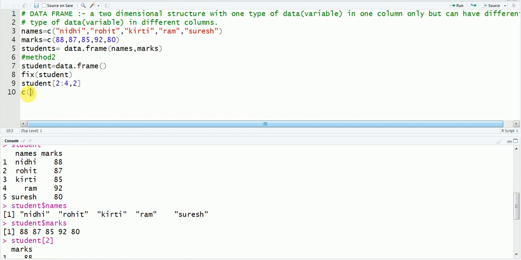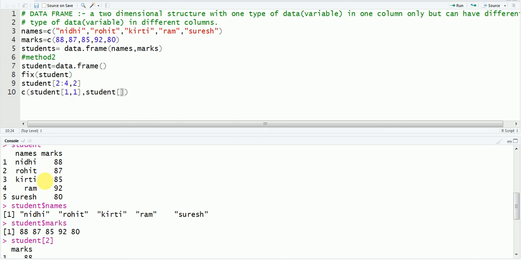In the first place, you will write student, your data frame's name, and then which element you want. You want Nidhi's name. So Nidhi's name is in the first row and first column, and then again student, and then you want to extract Kirti's name.